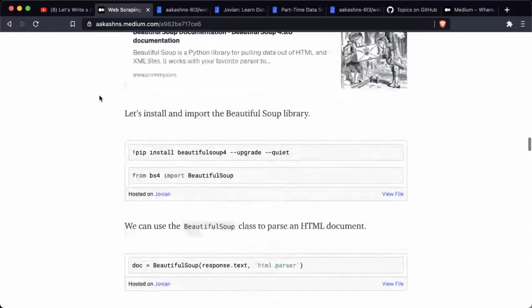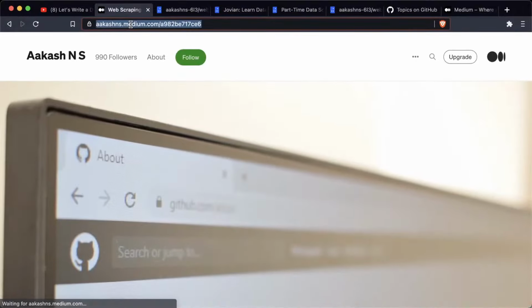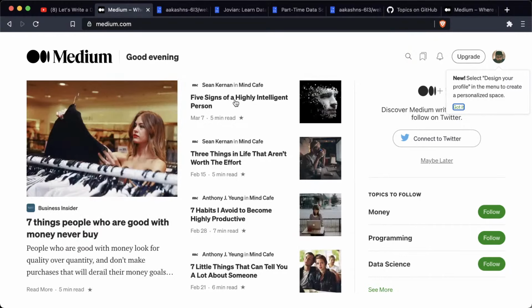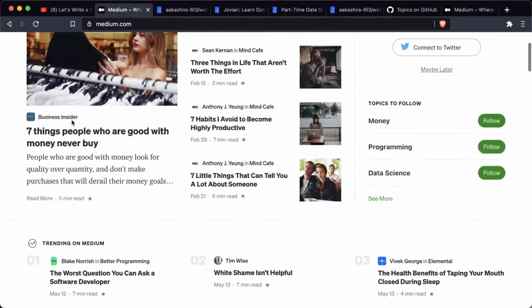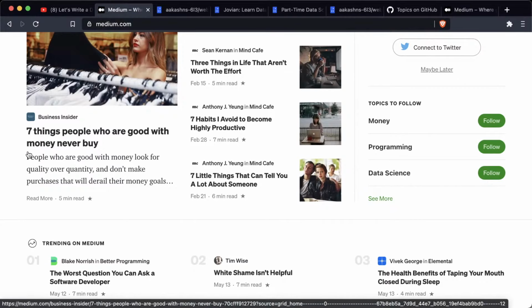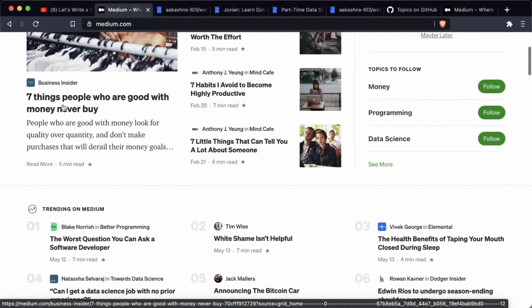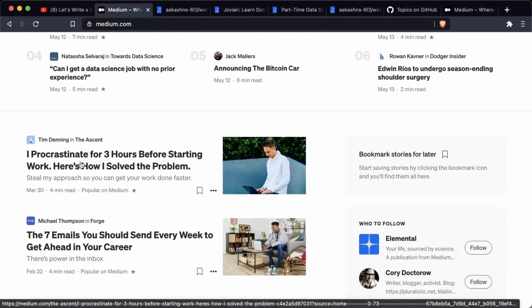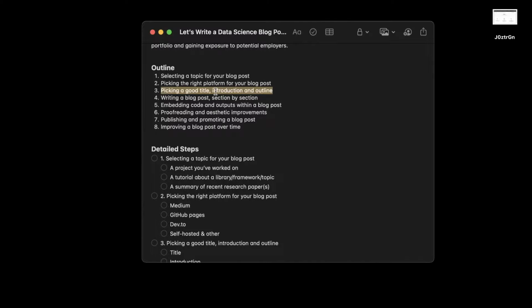If I go on medium.com, this is what your blog post will look like. You can see here 5 signs of a highly intelligent person, or 7 things people who are good with money never buy. So the image, the title, and the first few lines, the introduction, this is what shows up on Medium, or the subtitle, whatever it is, right? So keep that in mind. Include a good title, subtitle, and a good image. Then you want to have an introduction and outline introducing the blog.